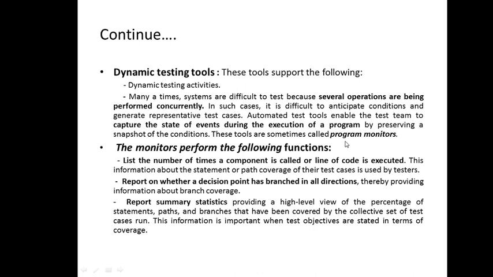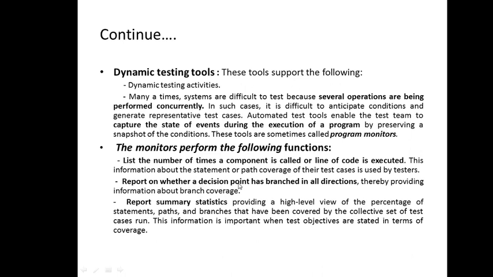And these tools are called program monitors. Ultimately, they are going to monitor the program. They capture the state of the events while the program is running. Dynamic, obviously, while execution, you need to check all these things, right? So when it is running concurrently, then we are supposed to do this with the help of a program monitor. So what does the program monitor finally do? It lists the number of times a component is called or a line of code is executed. So at runtime, we check how many times a particular piece of code is getting executed, the frequency.